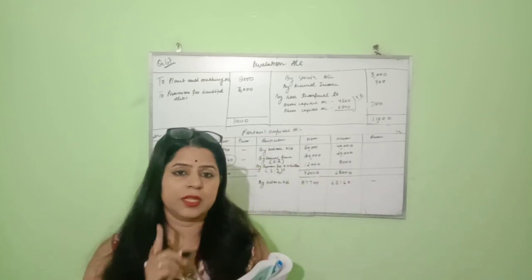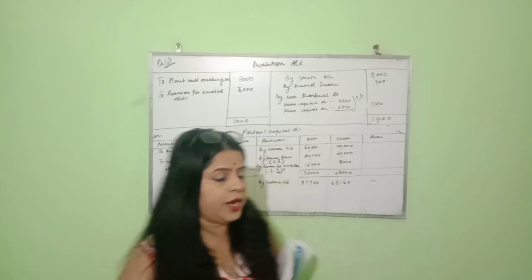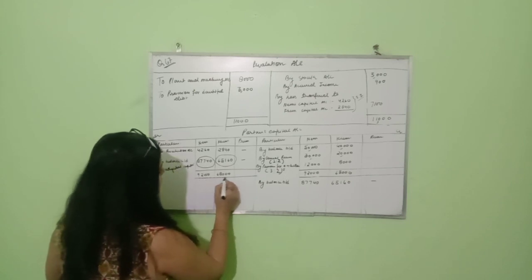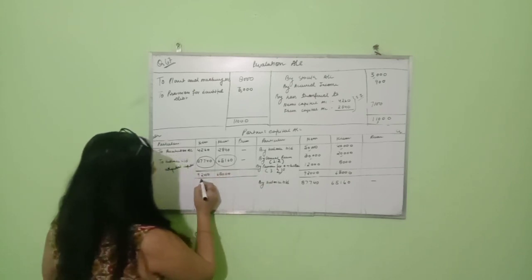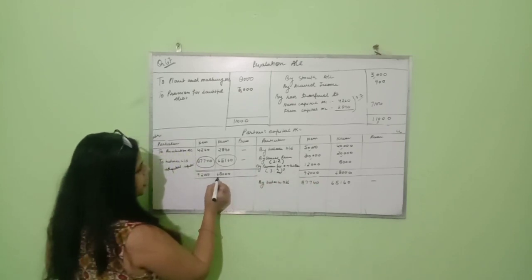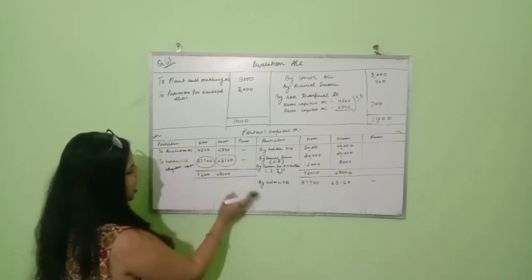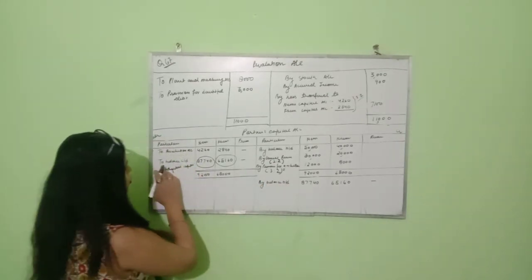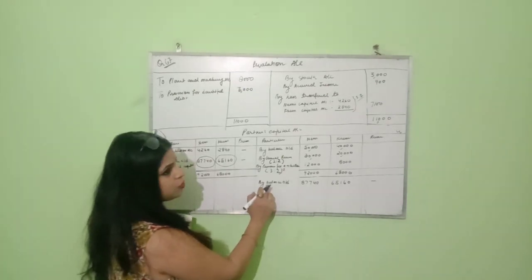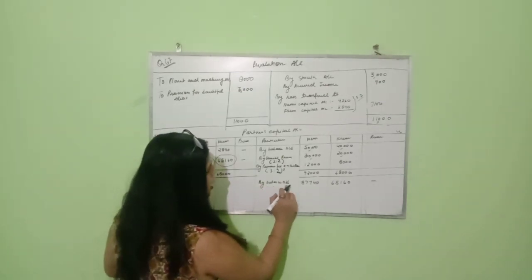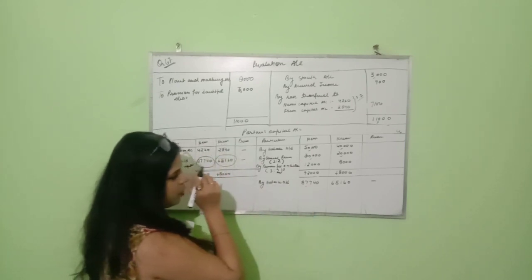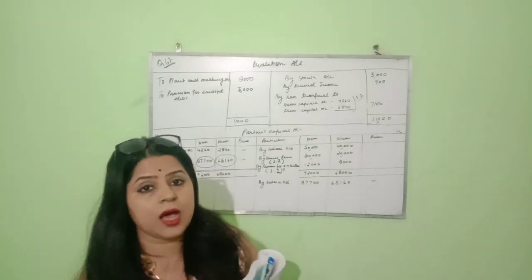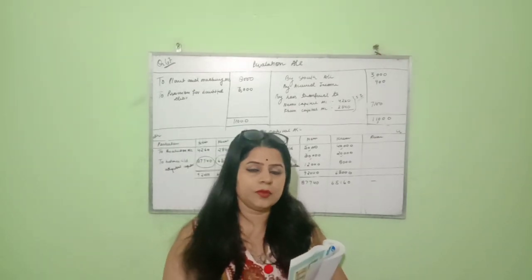Still, what is missing? The capital of the new partner, which is to be found out. So I closed the first half part with the adjusted capital, and I closed both sides by 92,000 of Name and 68,000 of Khem. In the second half part, I brought down the adjusted capital by balance brought down: Name 87,740 and Khem 65,160. Now I have to find out the capital of the new partner.